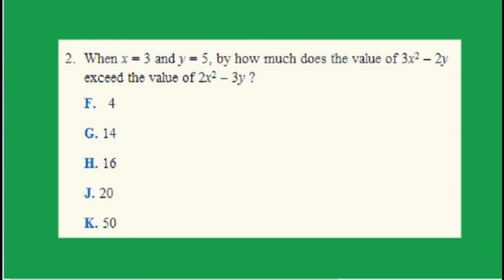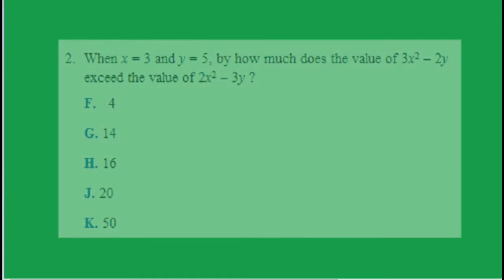Okay, our next question reads, when x equals 3 and y equals 5, by how much does the value of 3x squared minus 2y exceed the value of 2x squared minus 3y? Our choices are 4, 14, 16, 20, and 50.